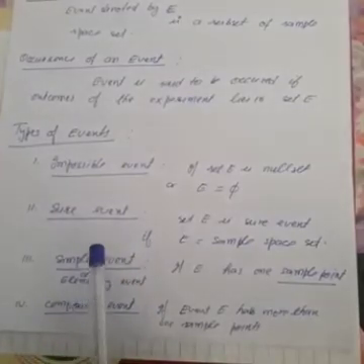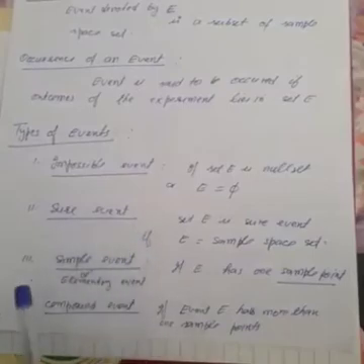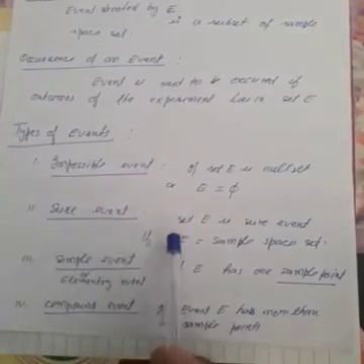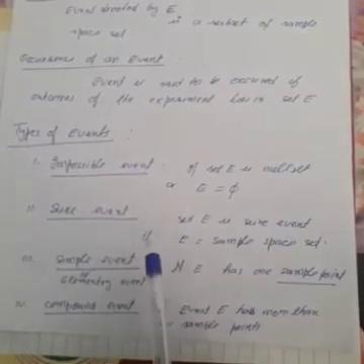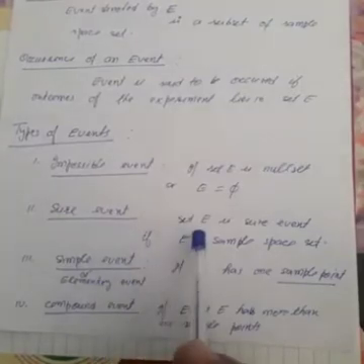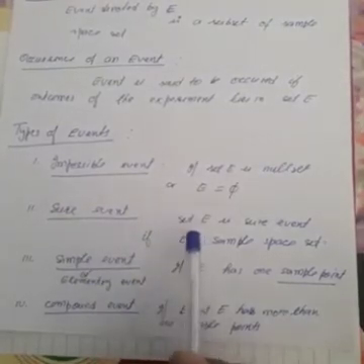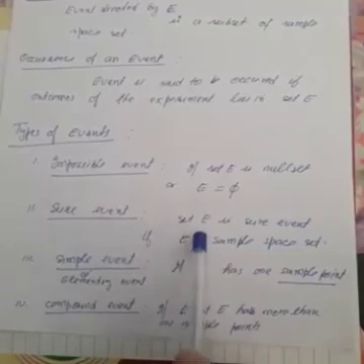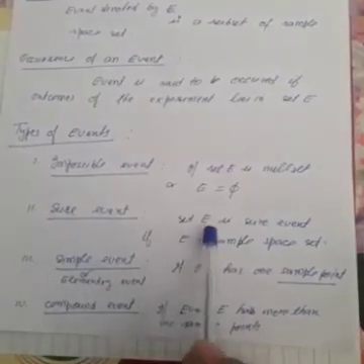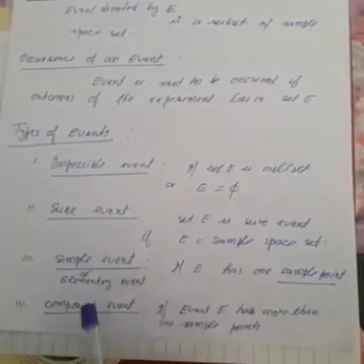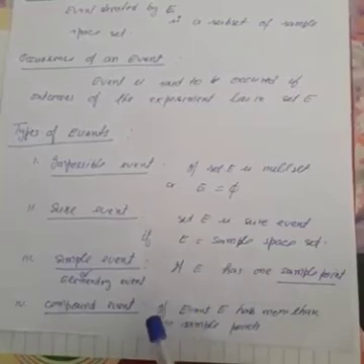So it means that is sure event. For example, if you toss a die and the event is getting any number less than 7, then the possible favorable cases for E will be 1, 2, 3, 4, 5 up to 6. So it is equal to the sample space, so that is a sure event. Then simple event: if E has one sample point, that is a simple event. Compound event: if E has more than one sample point, that is a compound event.